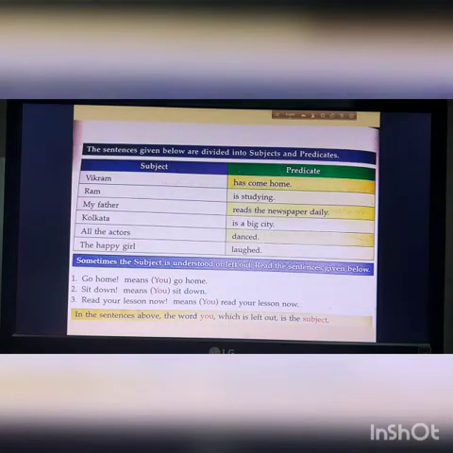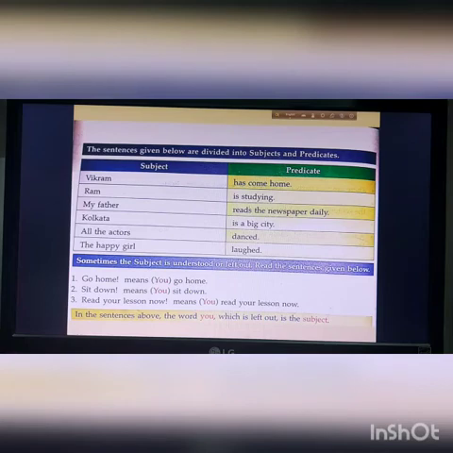Page number 6 for you. First part, the sentences given below are to be divided into subject and predicate. Number 1, Vikram is the subject here, has come home is the predicate here. Ram is studying. So Ram is the subject here, is studying is the predicate. Who is studying?